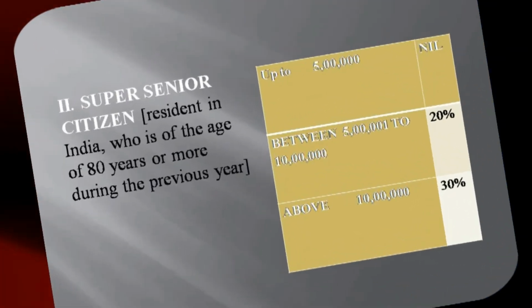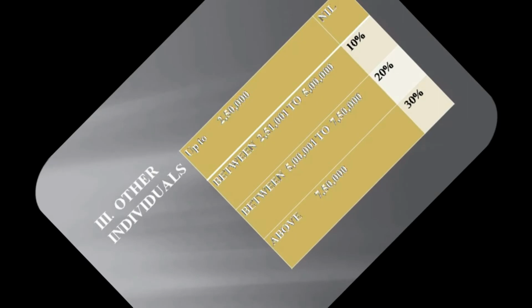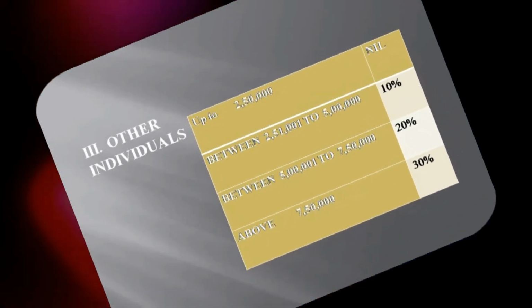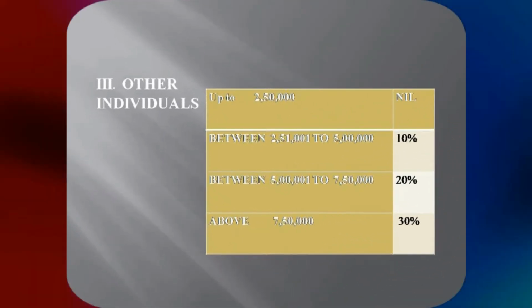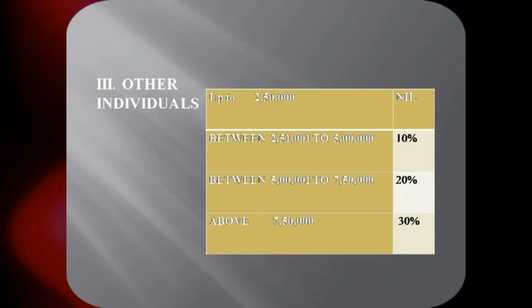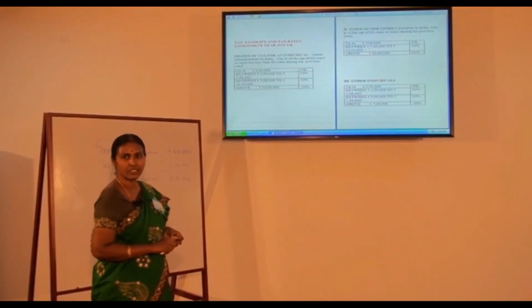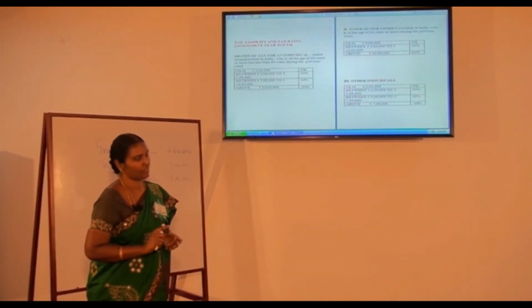And the second category is super senior citizen. Super senior citizen means the assessees who have crossed the age of 80 during the relevant previous year. And those who are not coming under these two categories will be classified into the category of other individuals. That is almost all the persons who are less than 60 years will come to the third category. So there are three categories of assessees for the purpose of calculation of tax.